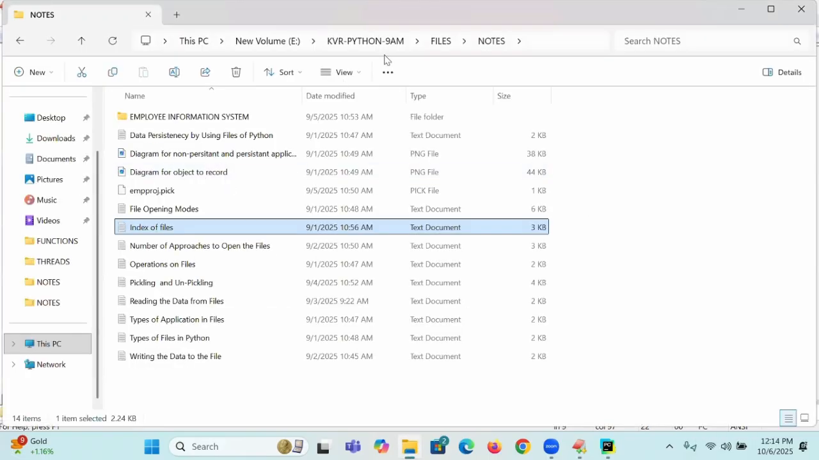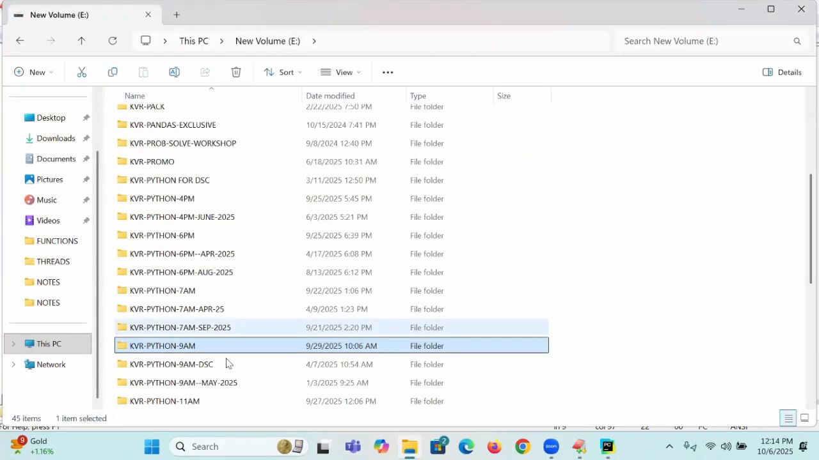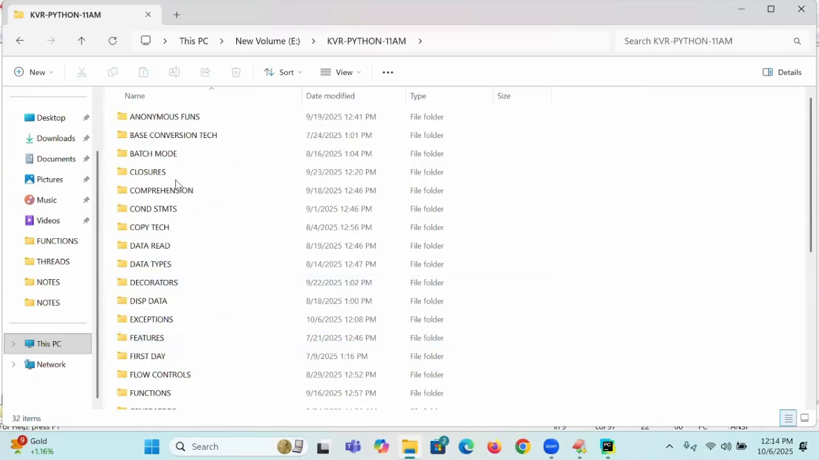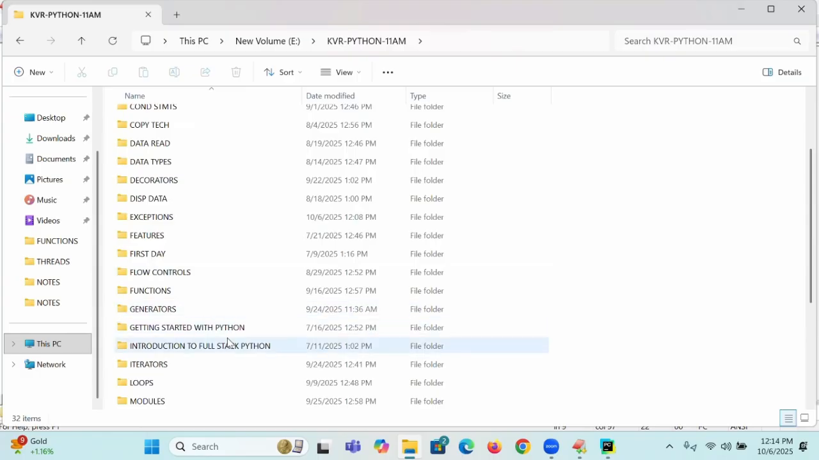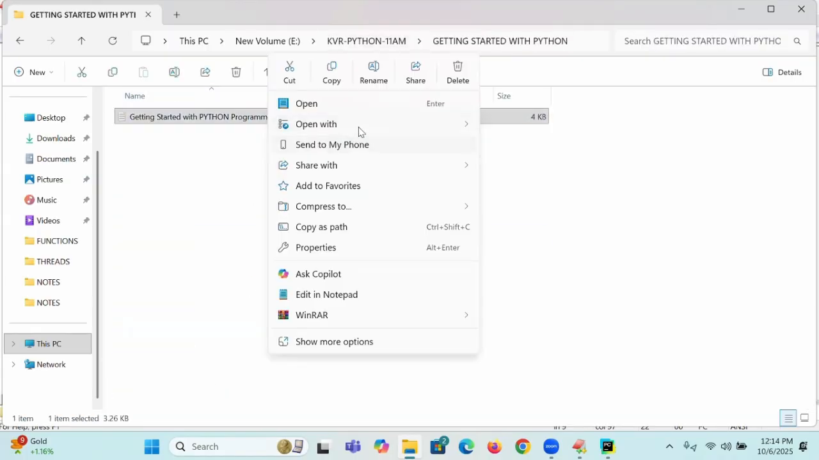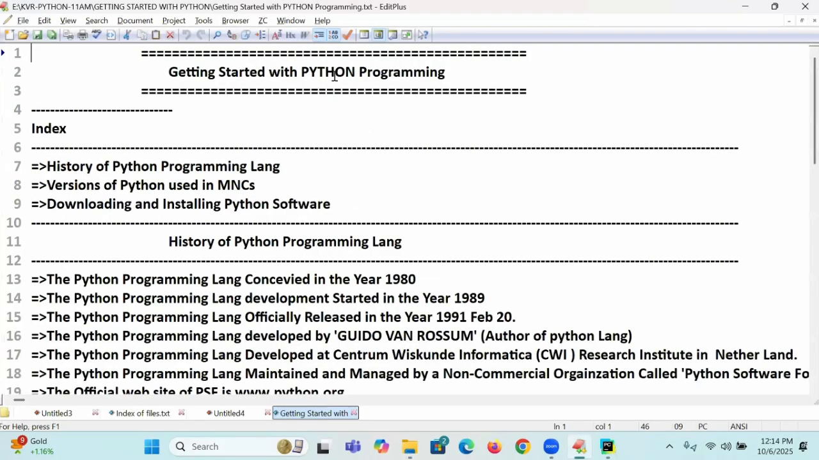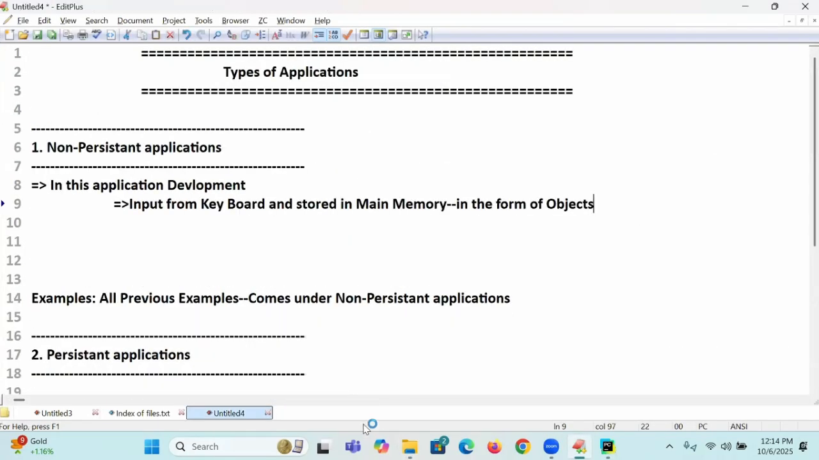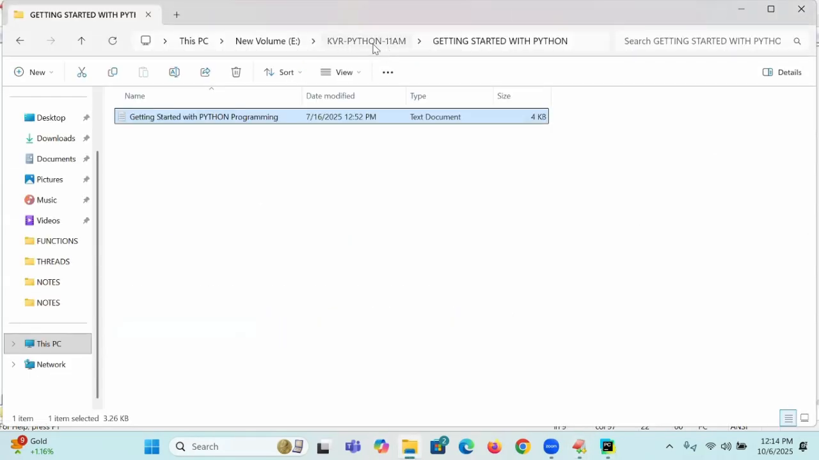Where I taught that entire thing: go to the 11 a.m. session, getting started with Python programming. There I said, if you think about it, this is the coding level thing. I'll open it.